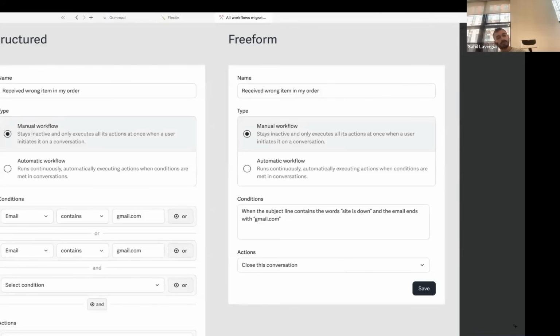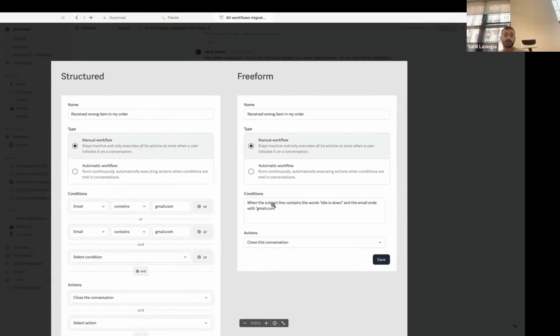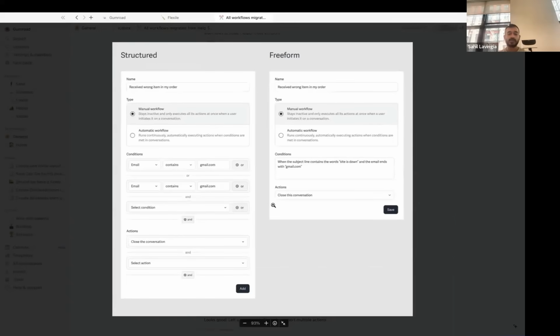Actually, you probably want something more like this, which is if the creator is really pissed off, CC Sahil. And the conditional is, is this person angry? And AI, I think, is very good at these sort of fuzzy things that I think Helper will be really good at. And I'm sure I'll see it with this next Flexile dividend, right? Which is people just email me. And all I have to do is reply and say, thanks so much for the email, CCing Sharon.